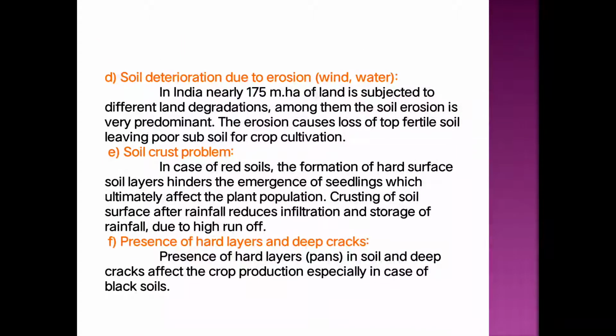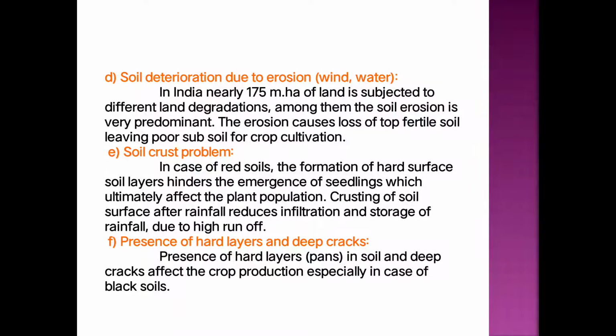Then the next soil constraint is soil deterioration due to erosion by wind as well as water. In India, nearly 175 million hectare of land is subjected to different types of land degradation. That means out of the total geographical area, 175 million hectare of land is subjected to different types of land degradation. Among these, soil erosion is a very important one.